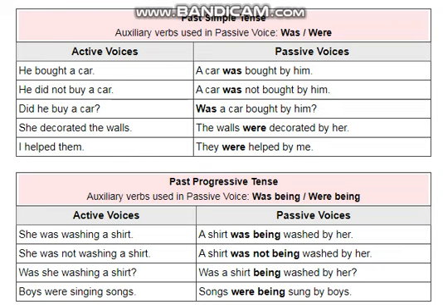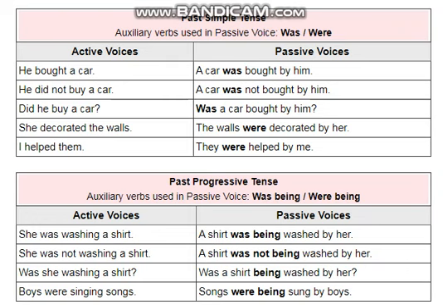Then look at another sentence. She was not washing a shirt, so we would apply the same rule. First object, which is a shirt, then helping verb was. When we have added not, you can see here that we have added not in between the two helping verbs, was being. So we have applied not in between it in negative sentences. Was not being, and then washing would be changed into third form of verb, washed, and then this word by, and then her is the objective form of she.